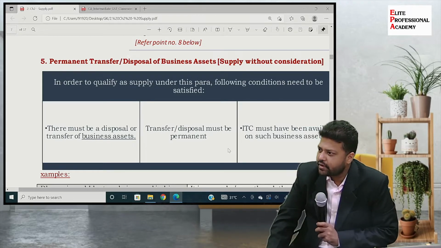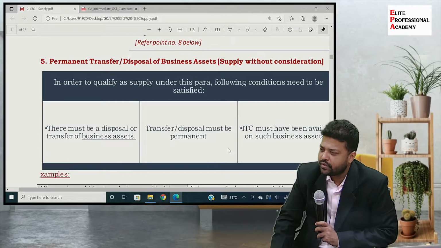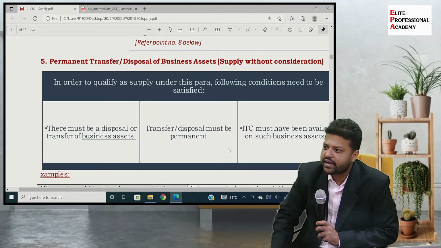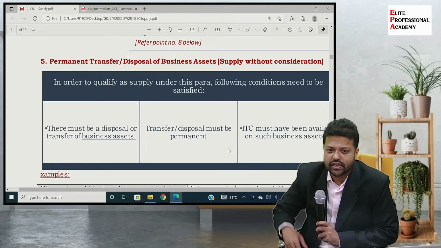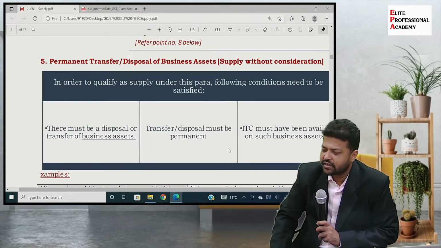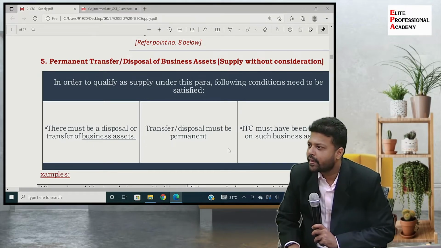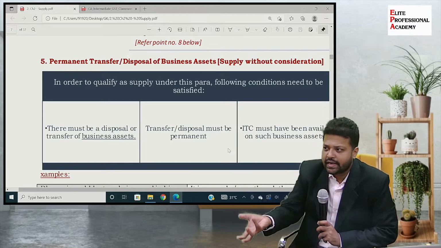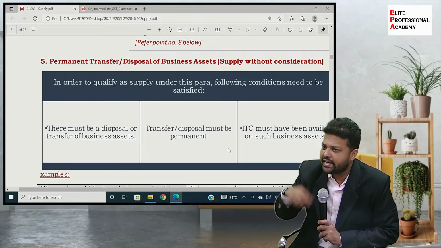I will give you one example. I am a partner in a partnership firm. There is one asset, let's say furniture, owned by that partnership firm, and I transfer that furniture to one of my relatives and tell my relative not to pay anything to me. Is it not a transfer of business asset? Correct. Transfer or disposal must be permanent, meaning without a condition attached to take it back. There is no intention to take it back.